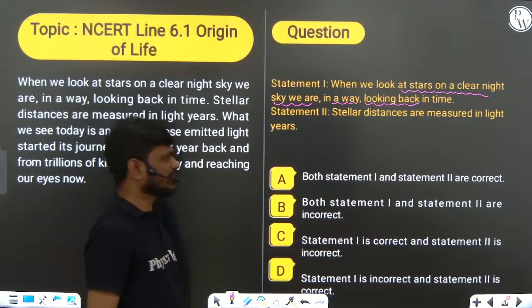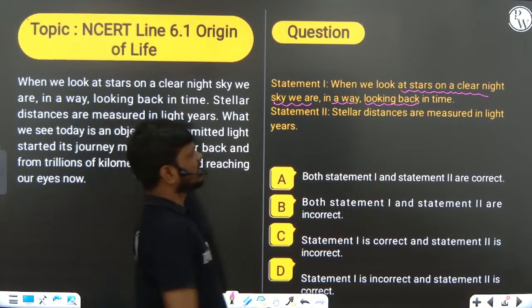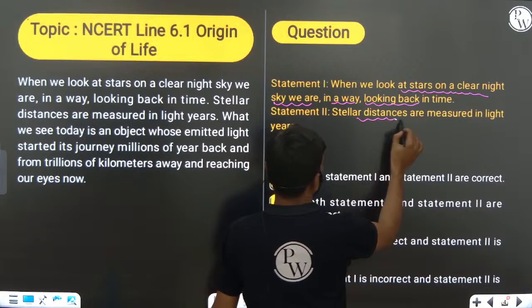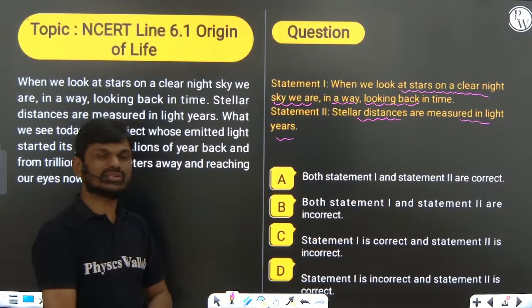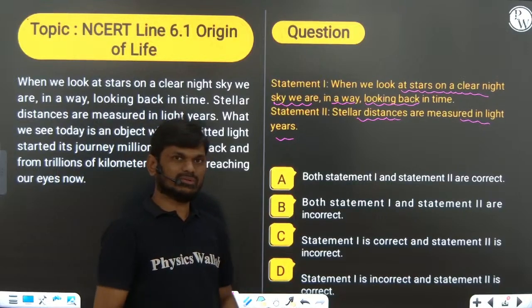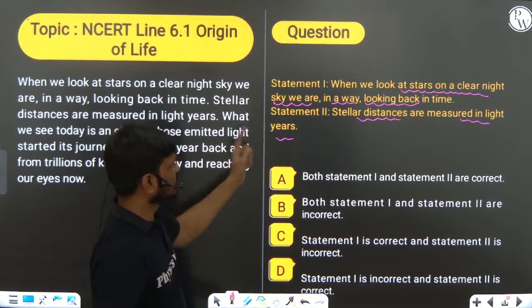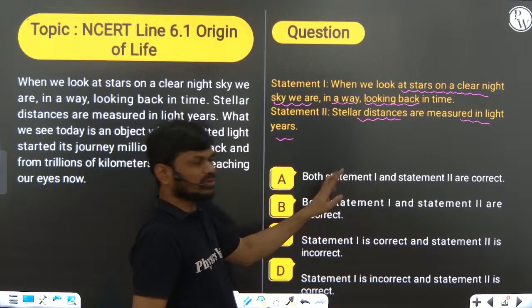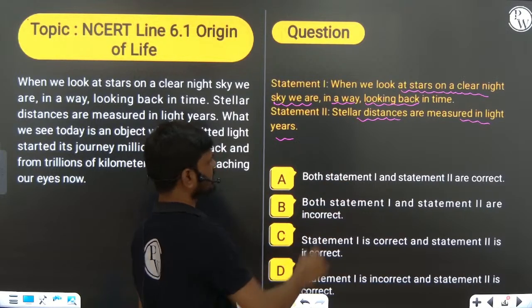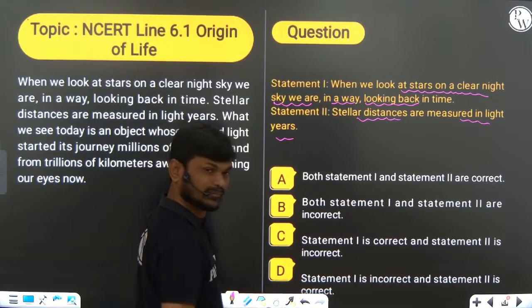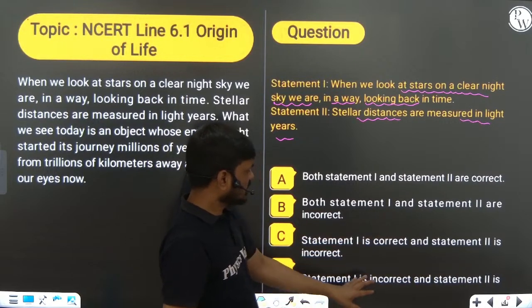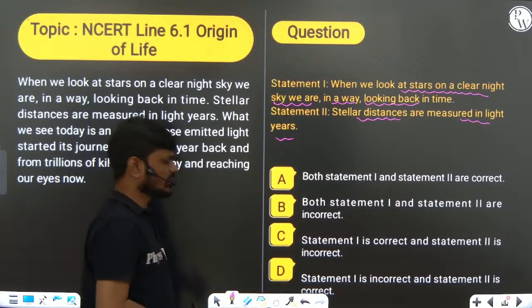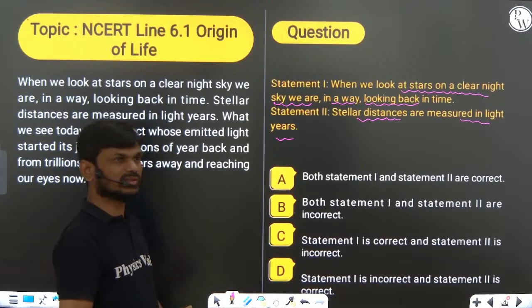Statement 2: the stellar distance is measured in light years. The options: both statements 1 and 2 are correct; both are incorrect; 1 is correct and 2 is incorrect; 1 is incorrect and 2 is correct. These kinds of questions they will ask you.